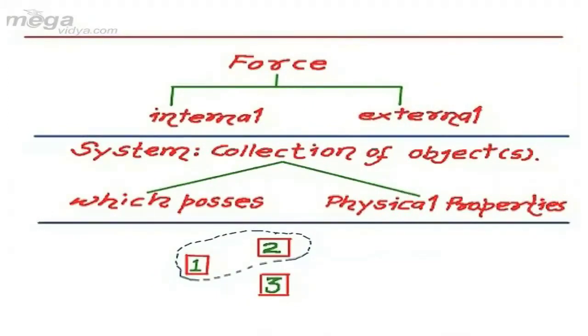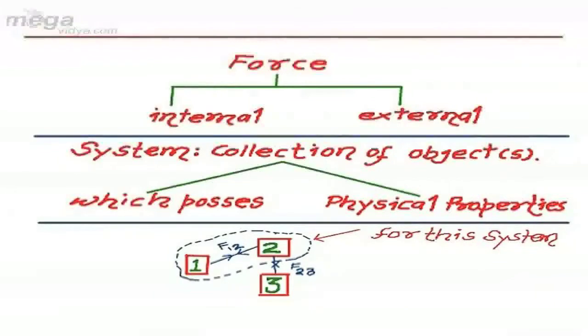If this is the system, say force of interaction between body 1 and body 2 has the magnitude F1,2. Force between body number 2 and body number 3 is say F2,3. Similarly, force between 1 and 3 is F1,3.